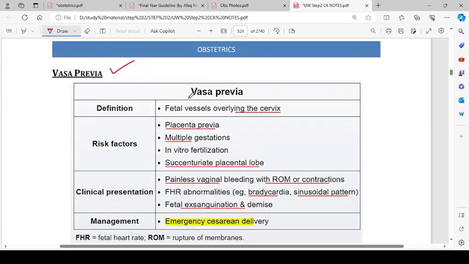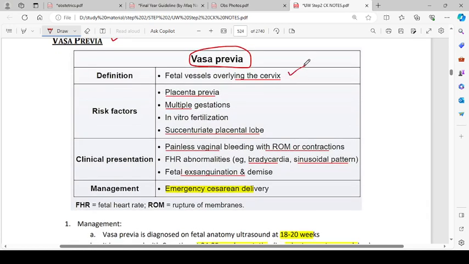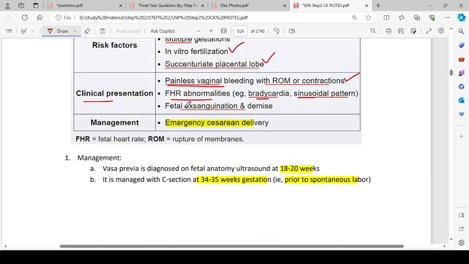Then vasa previa. Vasa previa definition: fetal vessels overlying the cervix. Risk factors are placenta previa, multiple gestations, in vitro fertilization, and succenturiate placental lobe. The clinical presentation is painless vaginal bleeding with rupture of membranes or contractions, and fetal heart rate abnormalities, for example, bradycardia and sinusoidal pattern, fetal exsanguination and demise.